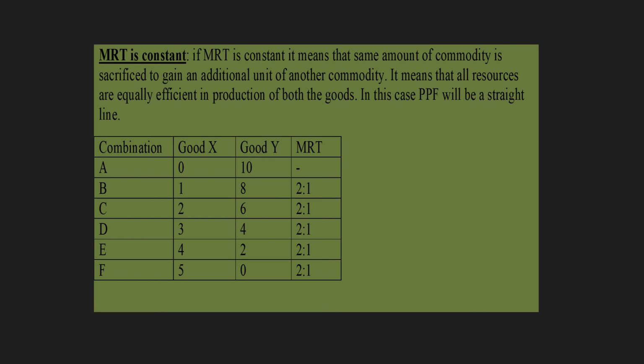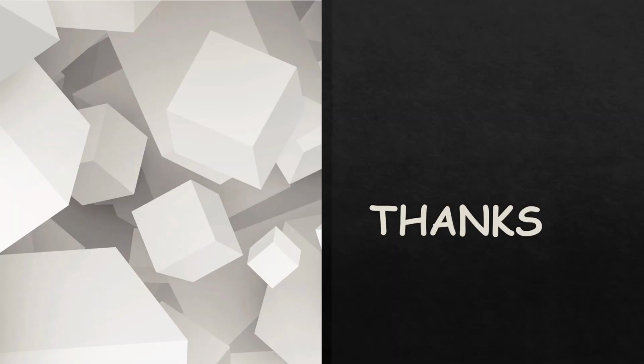This will give you a constant MRT in shape, which is a straight line touching the X-axis and Y-axis. Here PPC will not be concave shaped.